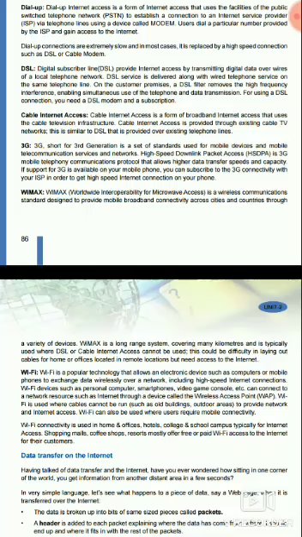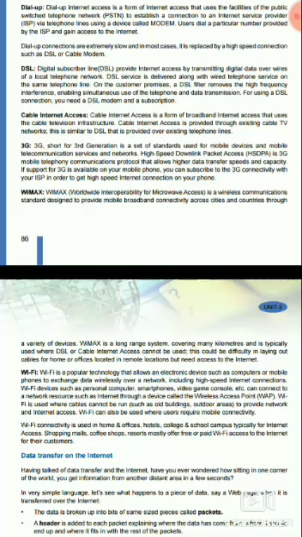The next option is WiMAX. So worldwide interoperability for microwave access, or WiMAX, is a wireless communication standard designed to provide mobile broadband connectivity across cities and countries through a variety of devices.